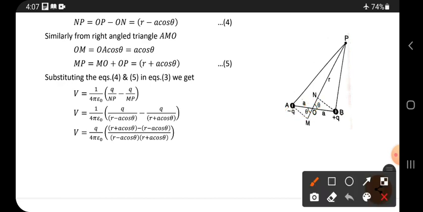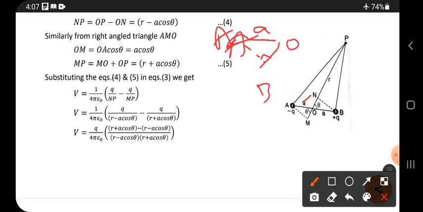Let me draw the diagram outside. This is point A, this is point B, it is normal, here 90 degrees. Already this value A is written on this side. Here is point O, and here point A, right?